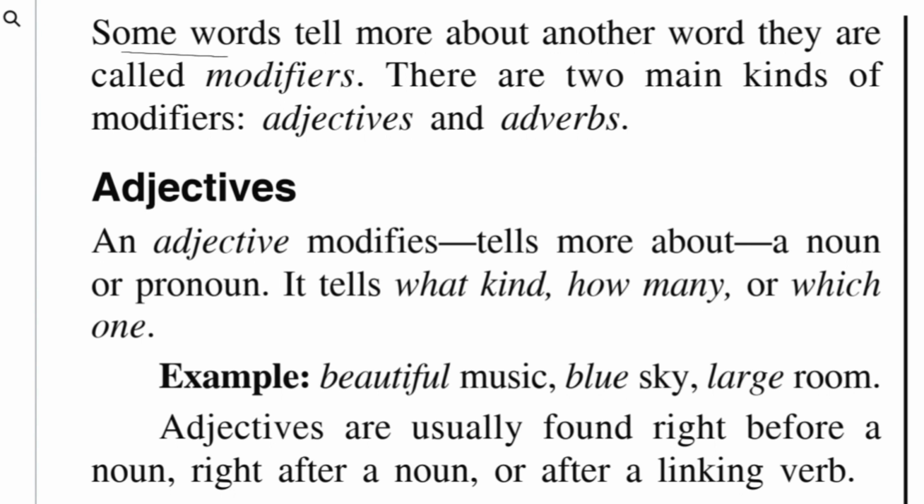Some words tell more about another word, they are called modifiers. There are two main kinds of modifiers. So one is adjective and one is adverb.